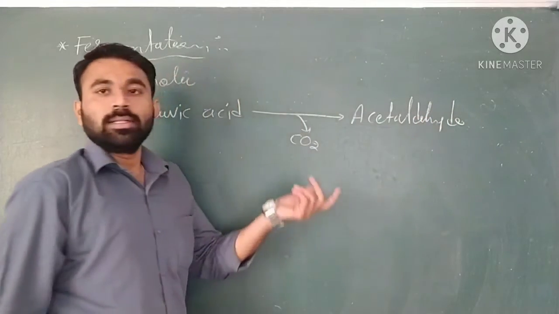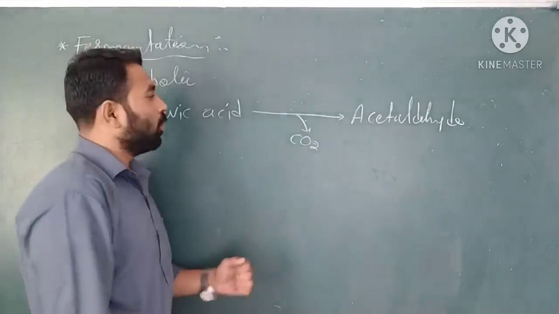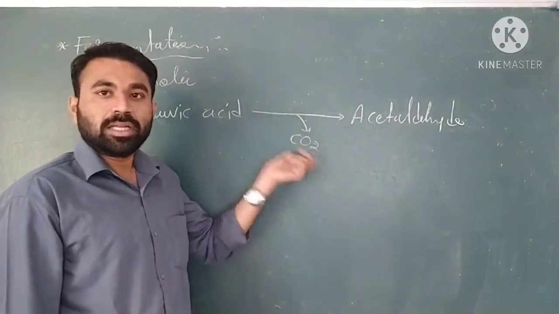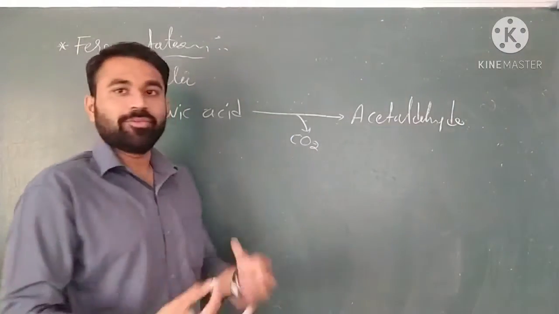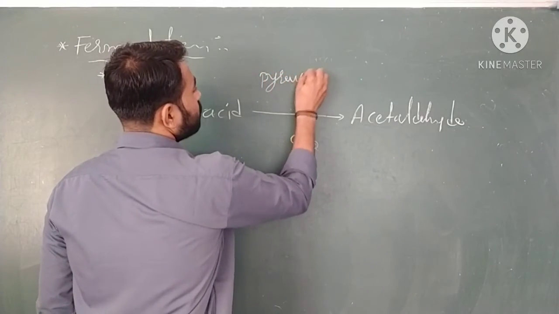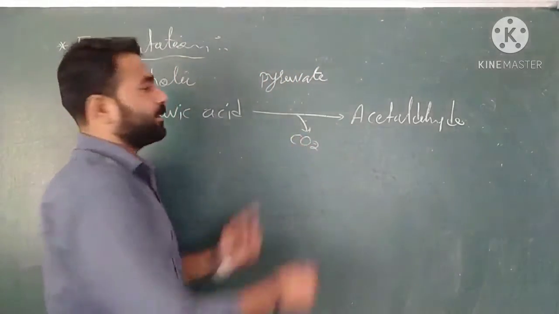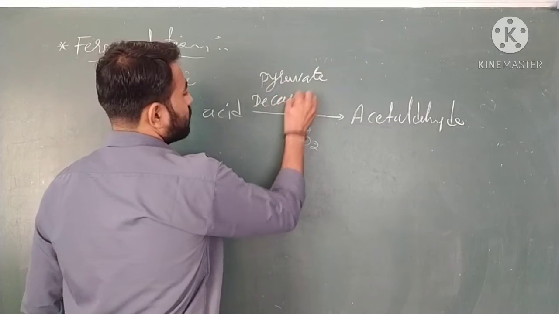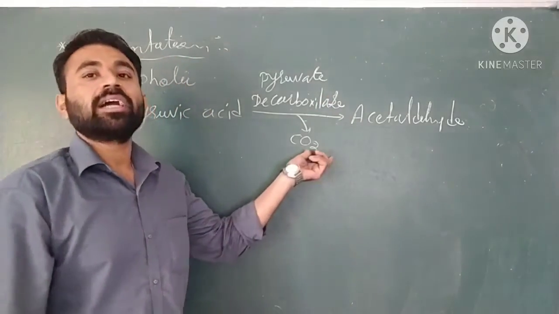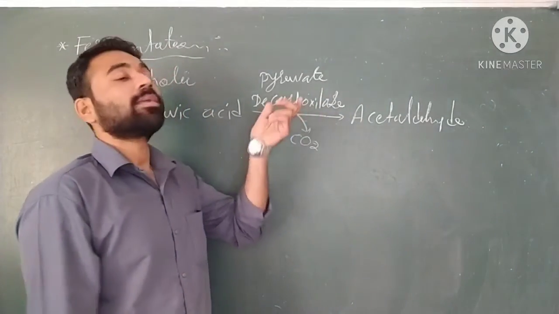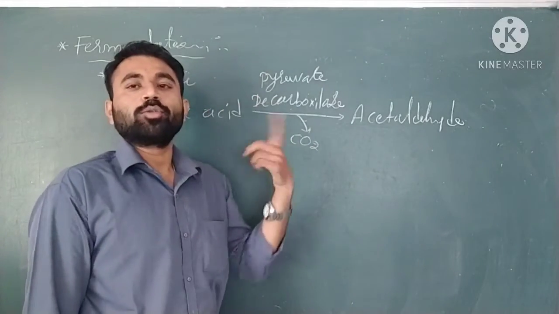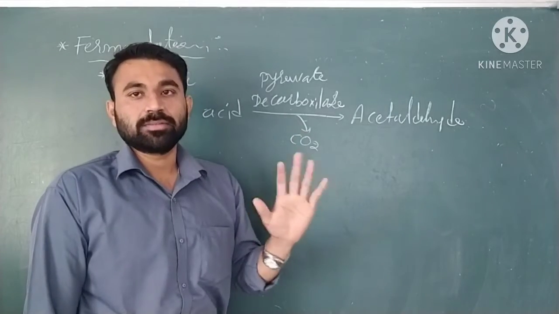Then ethanol becomes formed. According to the reaction, the enzyme required for this process is pyruvate, or pyruvic acid, decarboxylase. Why? Because it is the decarboxylation process. According to the substrate and the reaction, the enzyme name is like that.